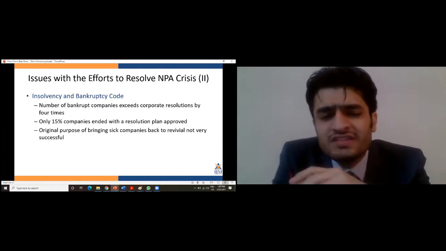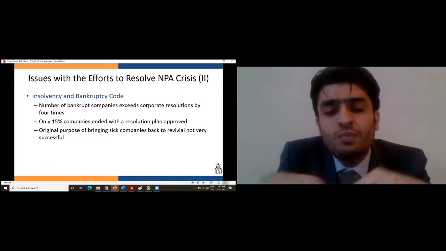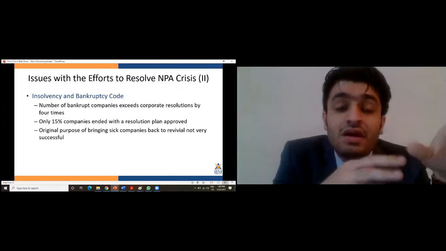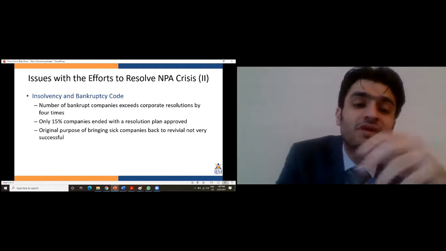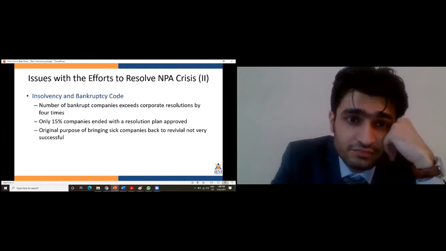Some issues with the insolvency and bankruptcy code. The purpose was to bring sick companies back to revival. However, what happened was that the number of bankrupt companies exceeded the corporate resolutions by about 4 times.